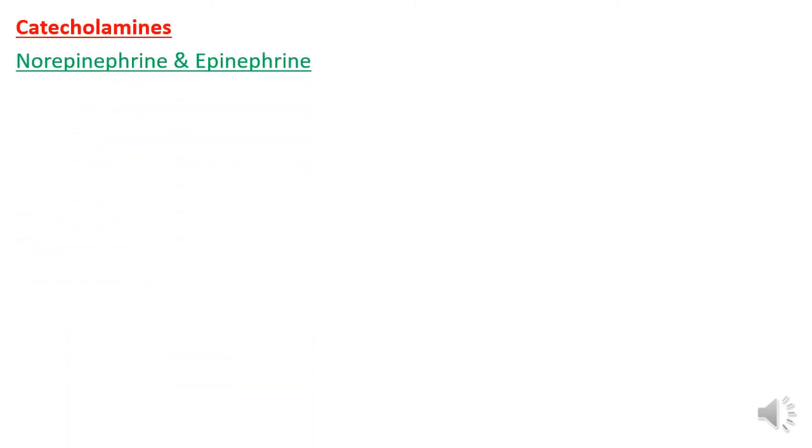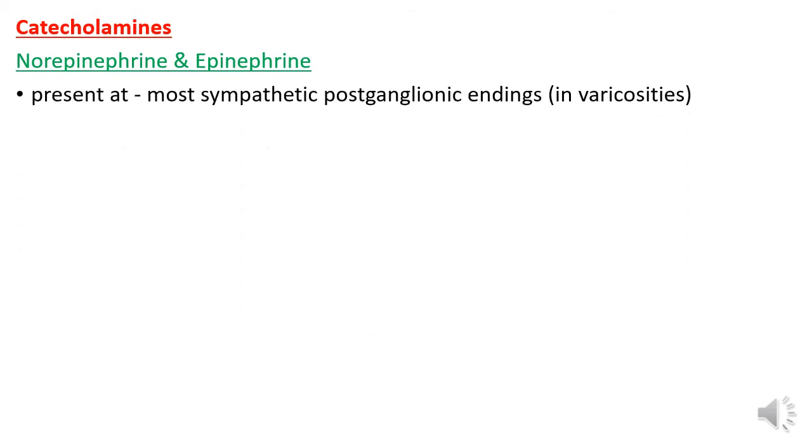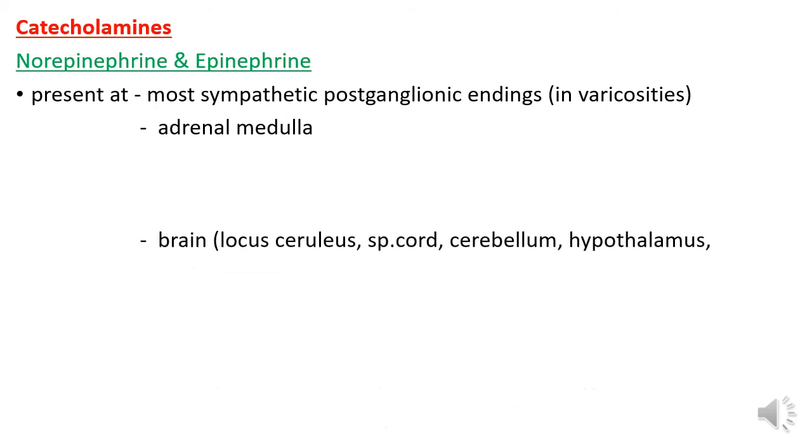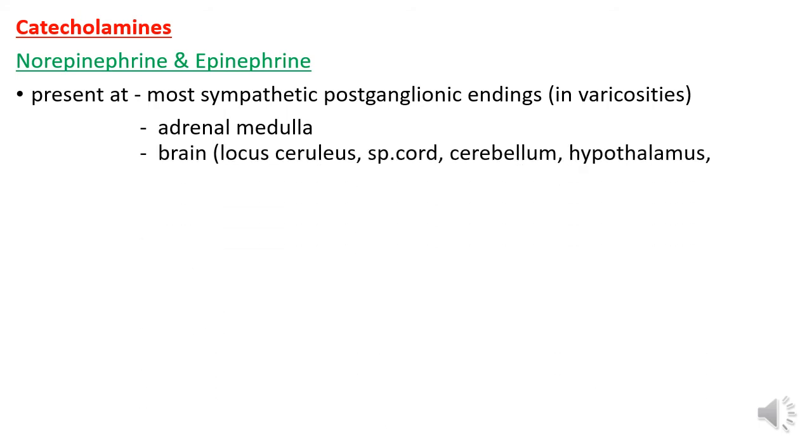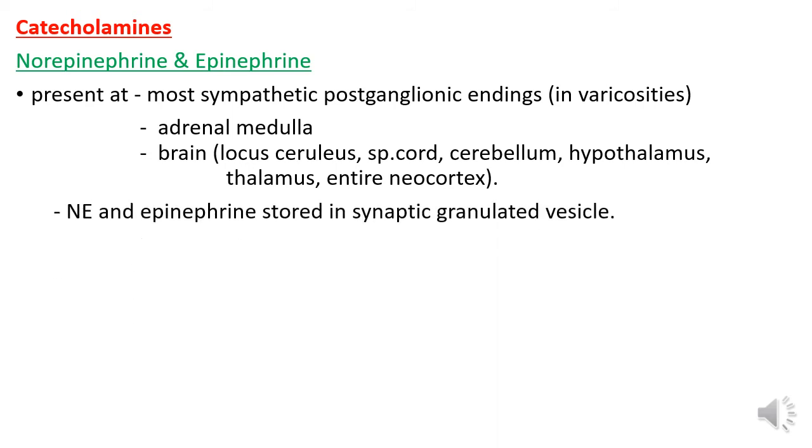Catecholamines. Next neurotransmitter is catecholamines, norepinephrine and epinephrine. It is present at most sympathetic postganglionic endings and stored in the varicosities. It is present in adrenal medulla. It is present in brain, that is locus ceruleus, spinal cord, cerebellum, hippocampus, thalamus, and entire neocortex. Norepinephrine and epinephrine are stored in synaptic granulated vesicles.